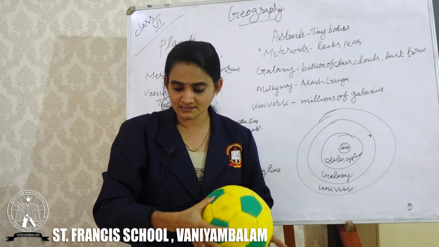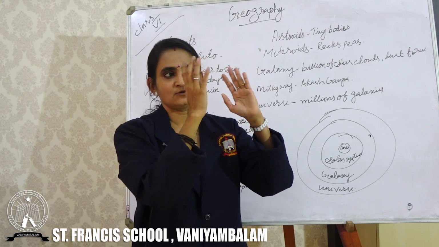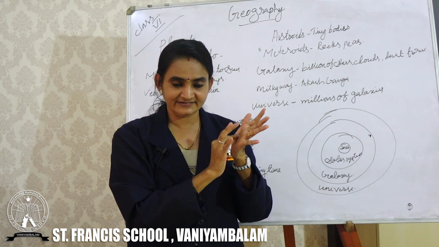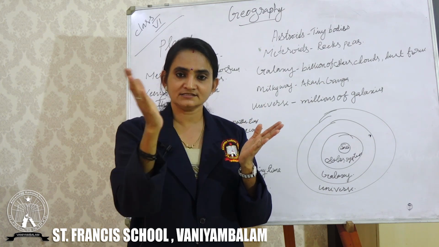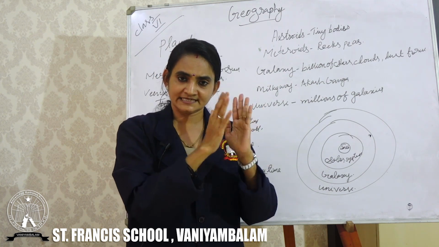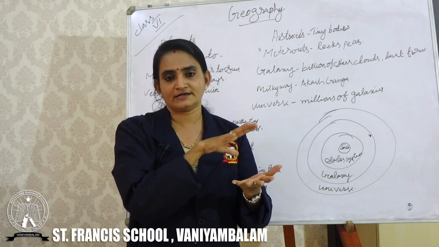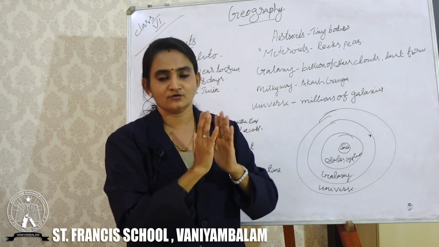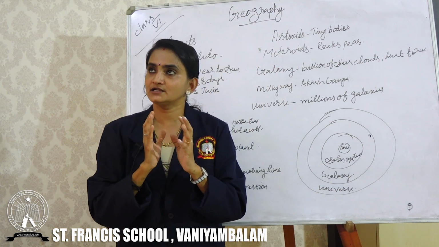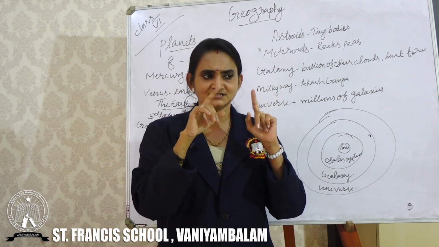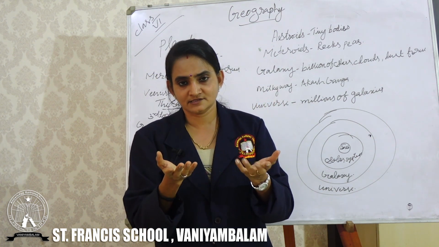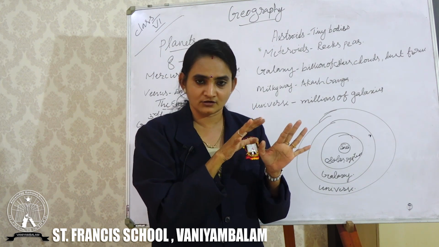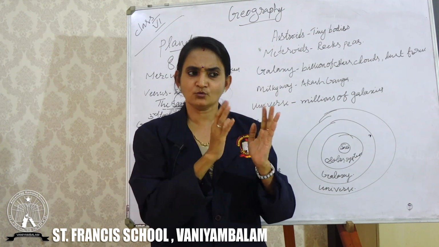Because it is also moving around the Earth, and it is also spinning on its own axis. So that is the reason why we are seeing only one face, one side of the moon. Clear? Because it takes 27 days to go around the Earth, and it is also taking the same time to spin on its own axis. Am I clear? That's why we can see only one side of the moon. Now, whenever we are looking at the moon, we can see some shapes, just like a rabbit. I am feeling it's a rabbit, and sometimes I feel it is just like a crocodile. So, actually, what are these shapes?